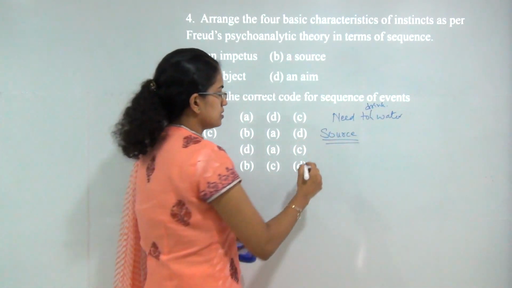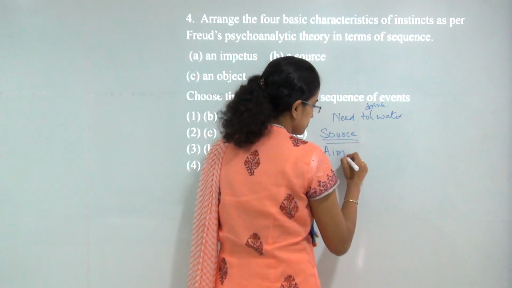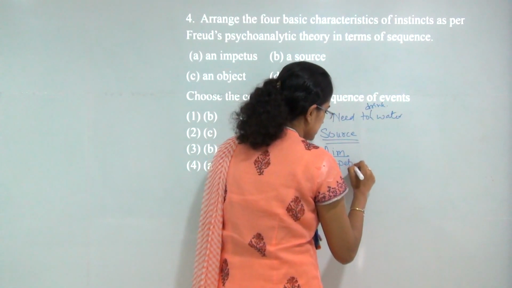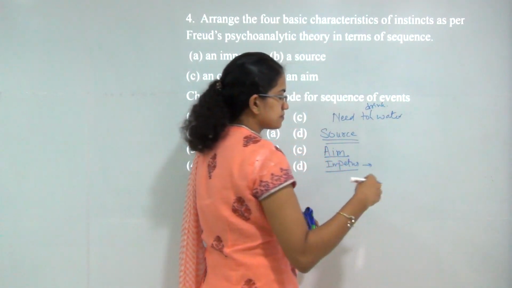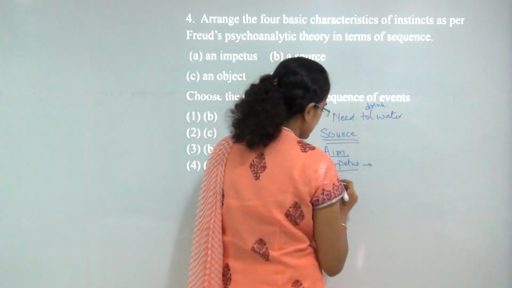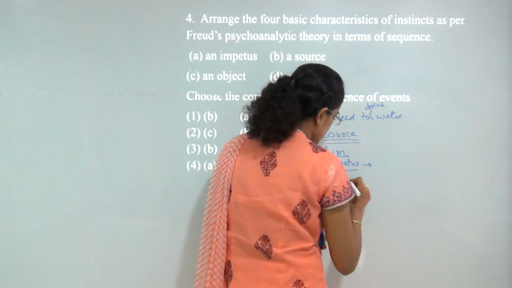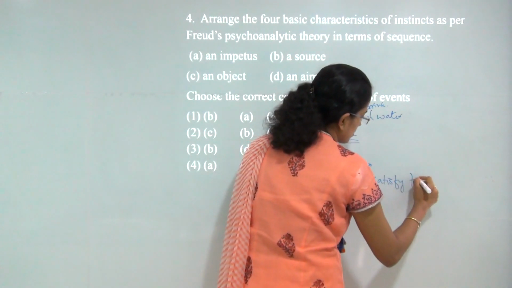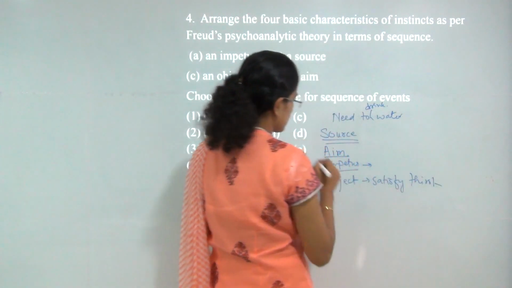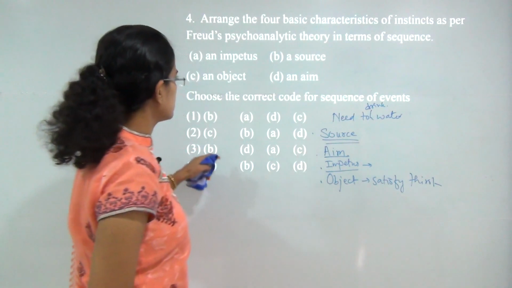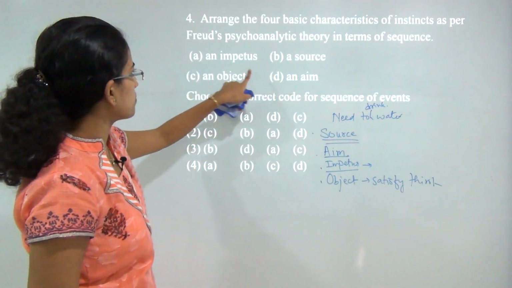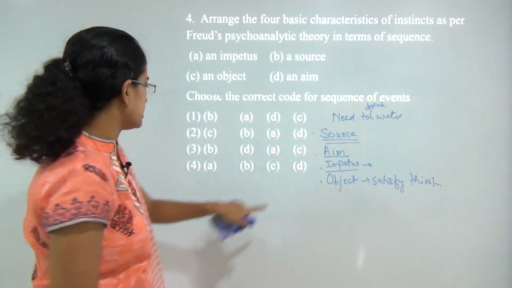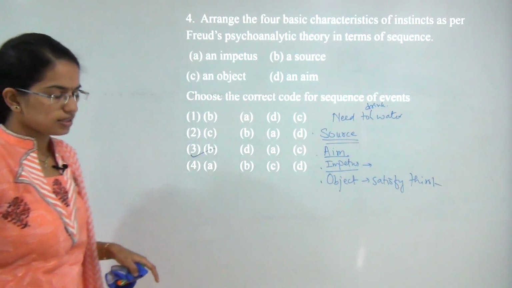Now my aim is to drink water. Then I would have an impetus or energy to go to the source of water and drink it. And finally my object is to satisfy my thirst. So this would be the correct sequence: source, aim, impetus and object. So you have source, aim, impetus and object, that is B, D, A and C. So B, D, A and C would be the correct option here.